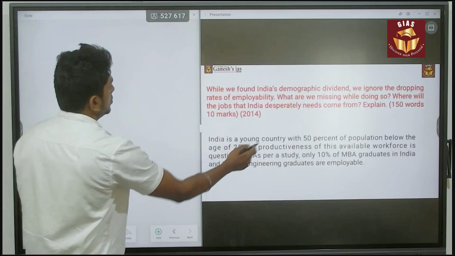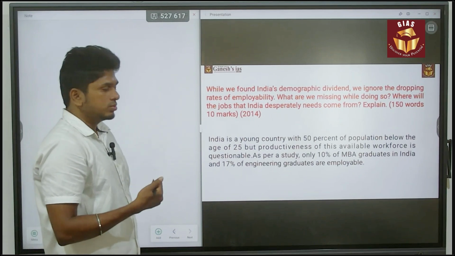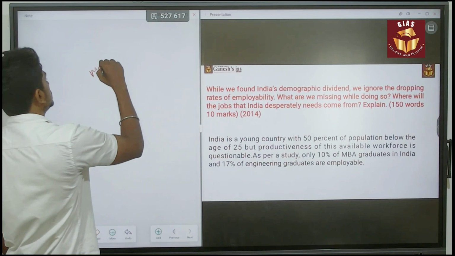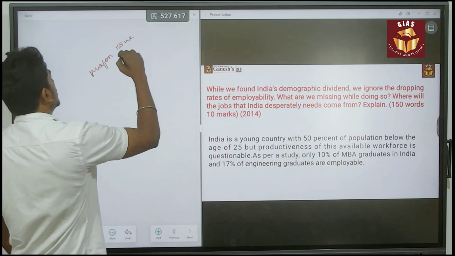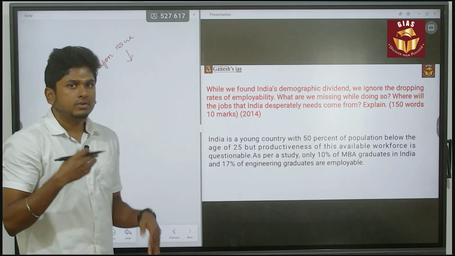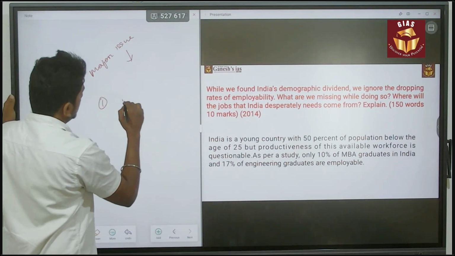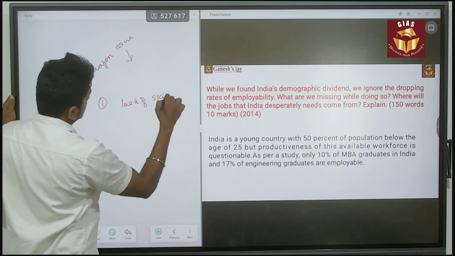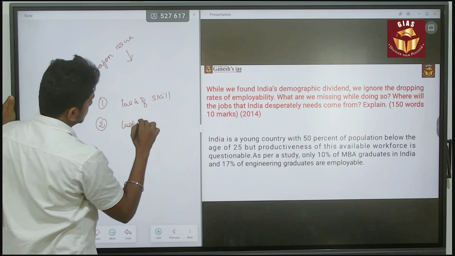Now you have to say what we are missing while doing so. The major issues of why we can't get the full potential of the demographic dividend are, first, lack of skill. Second, lack of investments.